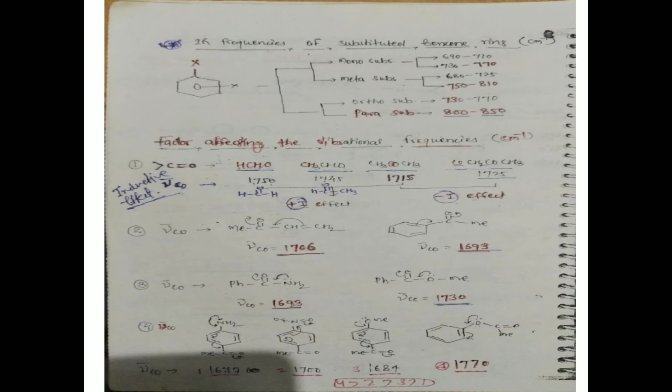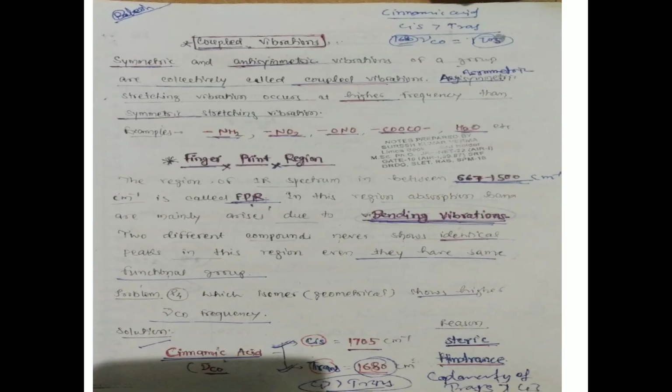For example, among carbonyl compounds, formaldehyde has 1750 cm⁻¹, and then for aldehydes and then ketones the wave number of vibrational energy is decreasing. Next is coupled vibration.